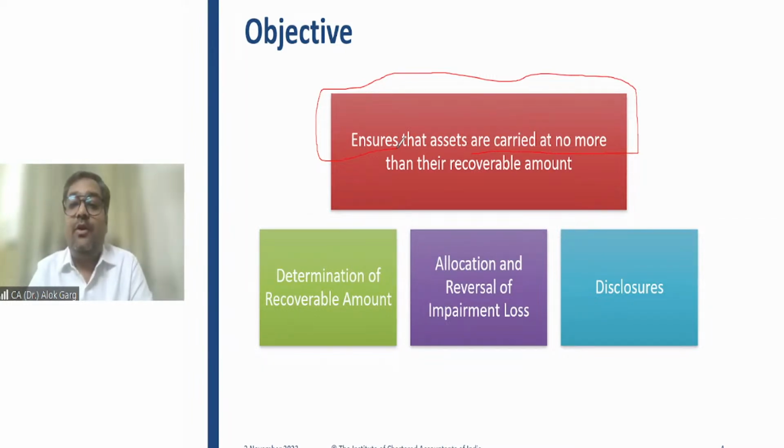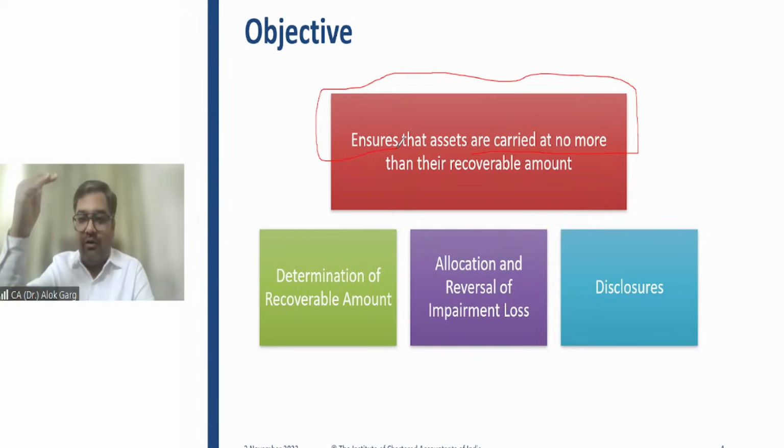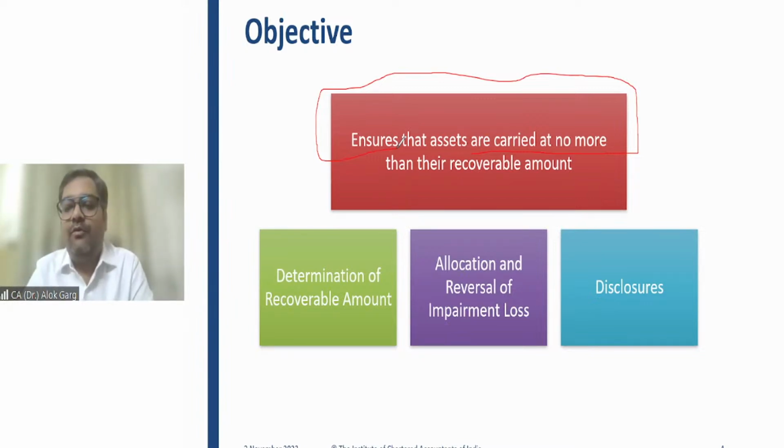The users may draw an inference, oh, the asset value is 10 lakh rupees for this company, but the actual value of the asset is only 8 lakh rupees, right? That is why this standard comes into picture, which provides more conservatism. You have to apply the law of conservatism, and you have to take your value down to the recoverable amount.